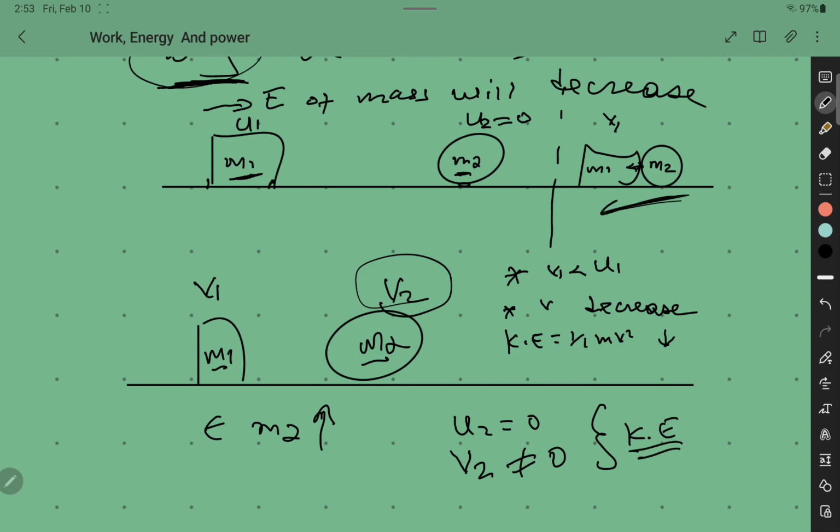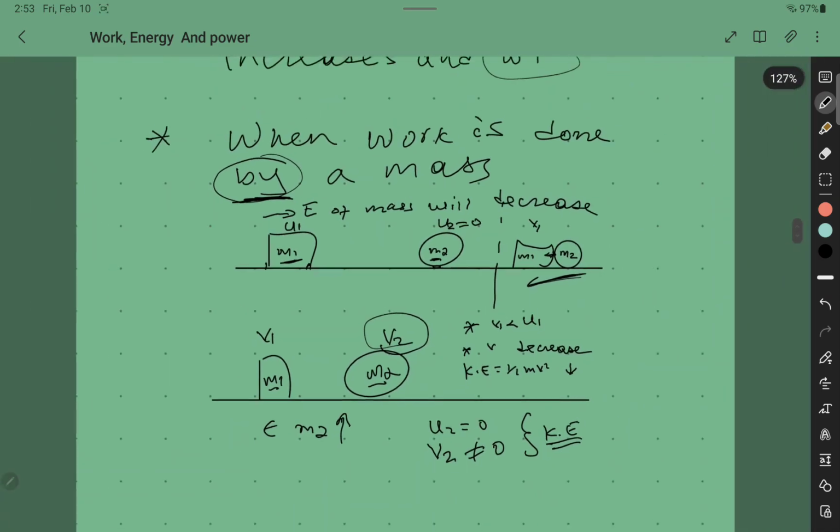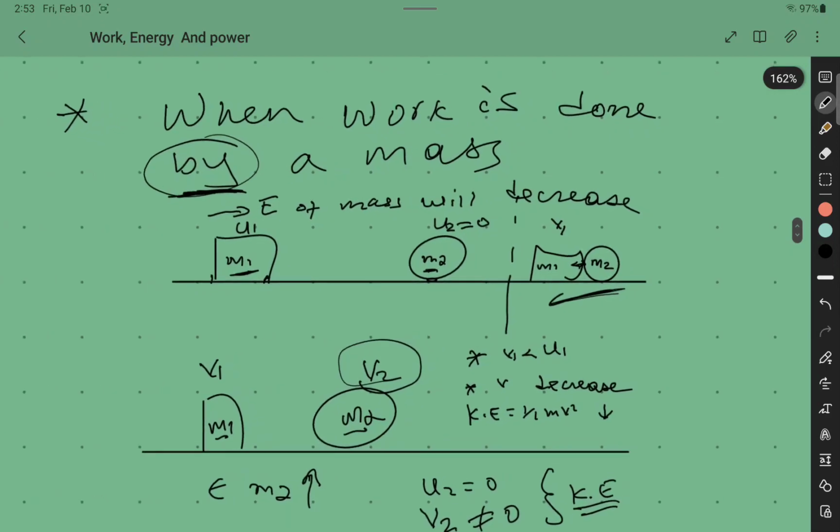So in this process, work is done by mass 1 on mass 2. Work is done on the circular mass by the rectangular mass, so the energy of the rectangular mass will decrease because its speed decreases.